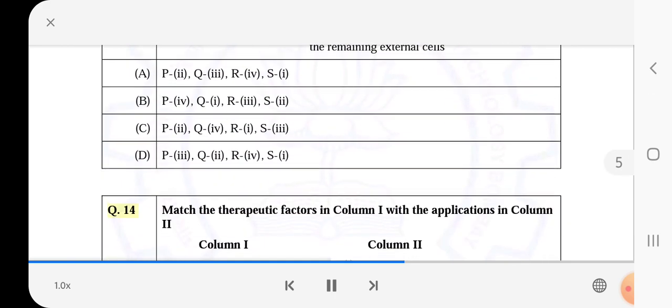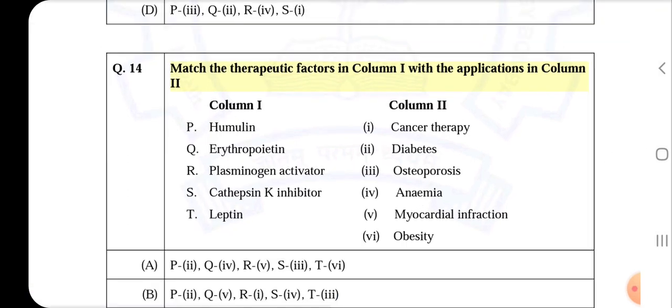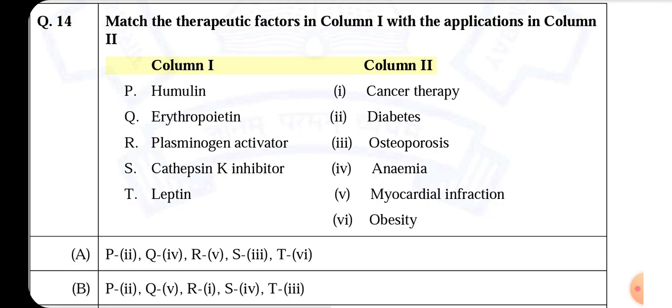Q.14. Match the therapeutic factors in column I with the applications in column II. P, Humulin, I, cancer therapy. Q, erythropoietin, II, diabetes. R, plasminogen activator, III, osteoporosis. S, cathepsin K inhibitor, IV, anemia.